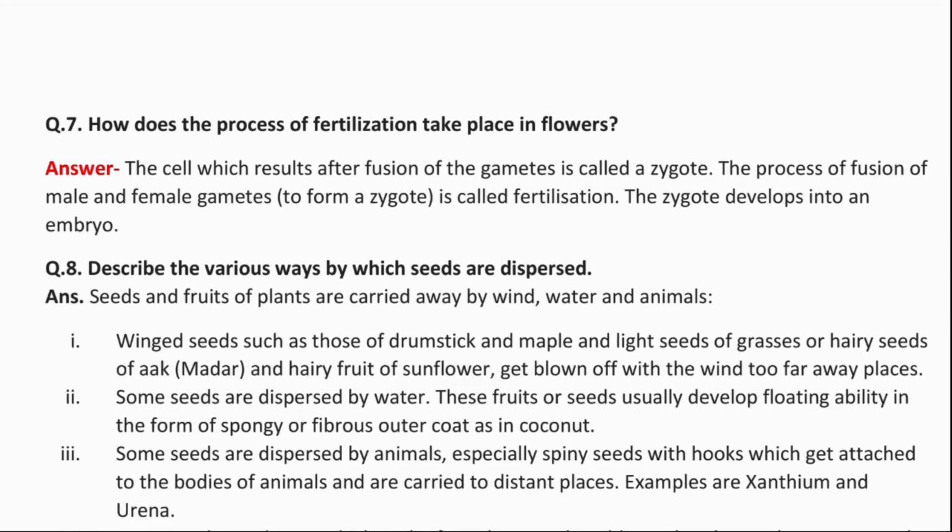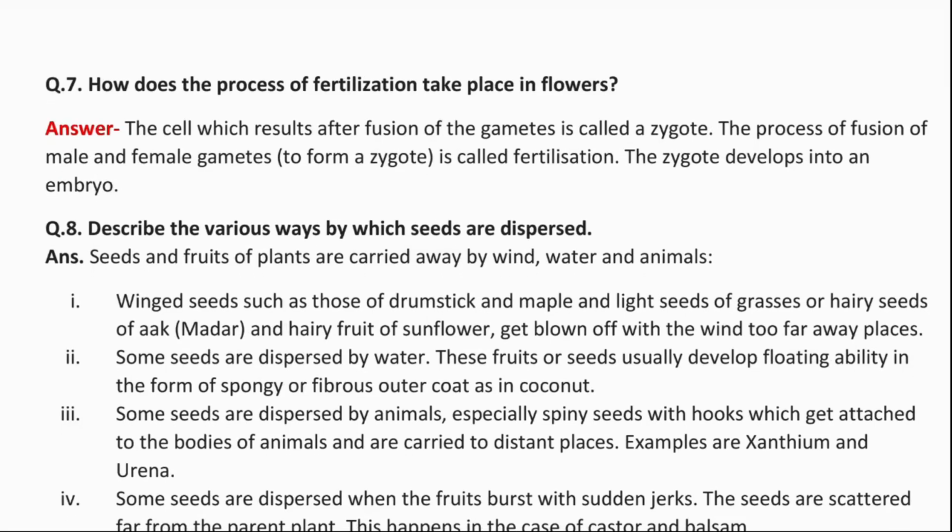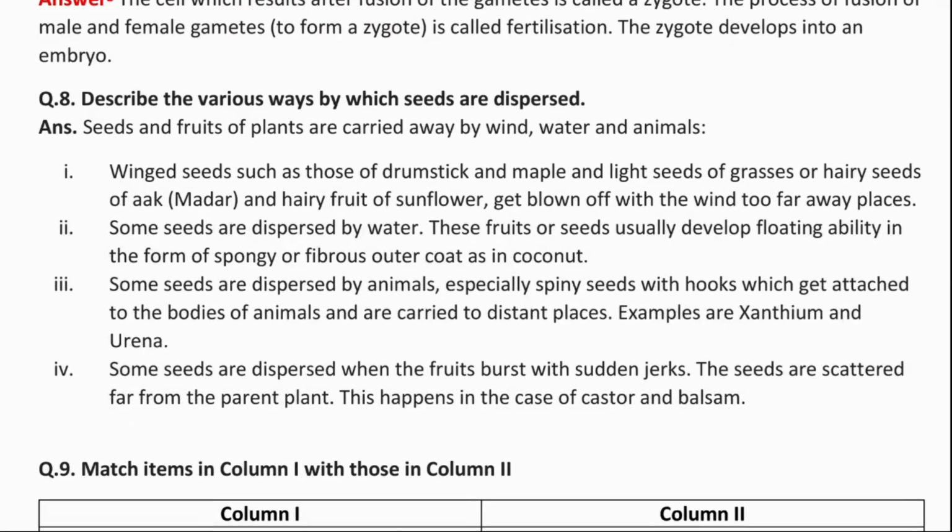Question 7. How does the process of fertilization take place in flowers? The cell which results after the fusion of the gametes is called a zygote. Gametes means female and male gametes. The process of fusion of male and female gametes to form a zygote is called fertilization. The zygote develops into an embryo, and thus the process of fertilization takes place in flowers.